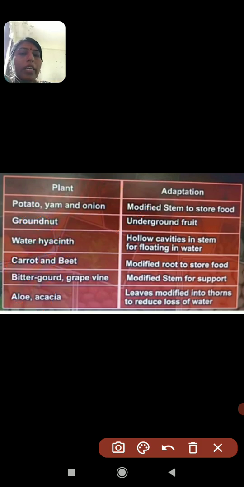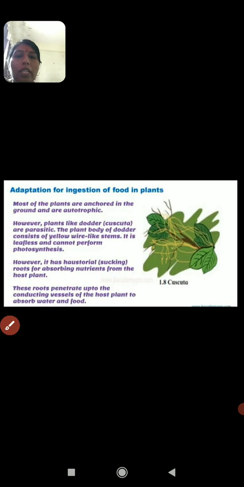Water hyacinth has hollow cavities in the stem for floating in the water. Carrot and beet are modified roots to store food. Bitter gourd and grapevines have modified stems for support. In aloe vera, the leaves are modified into thorns to reduce the loss of water. Such adaptations are in these plants. Now next, I will share that page.